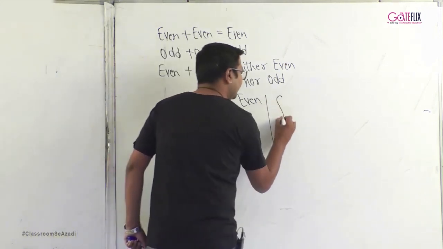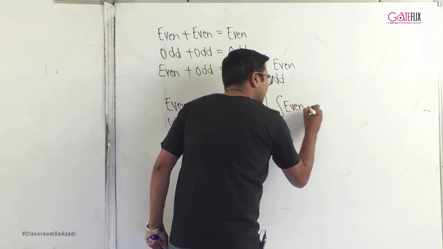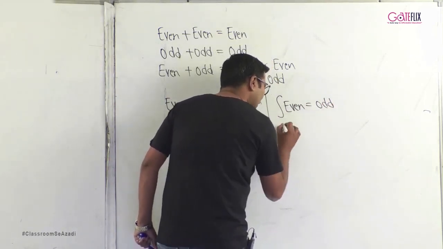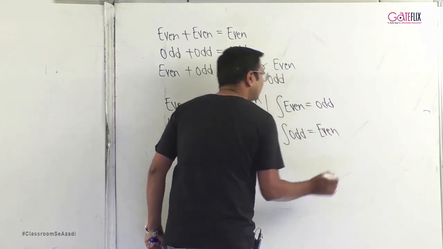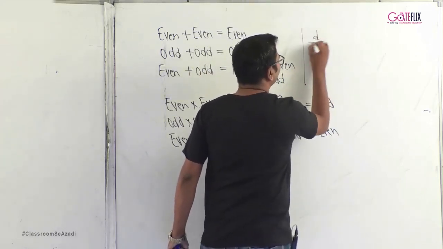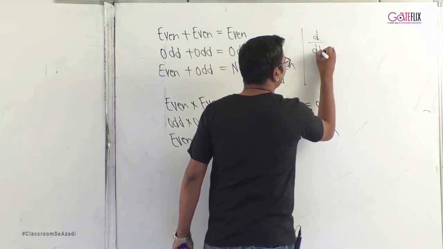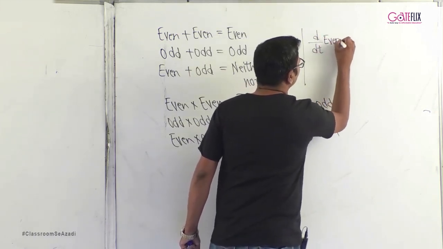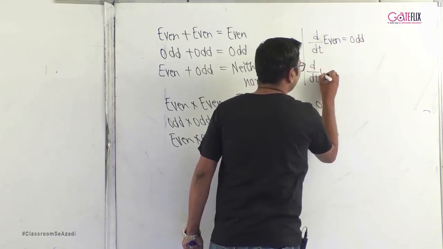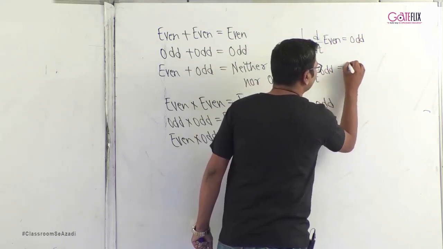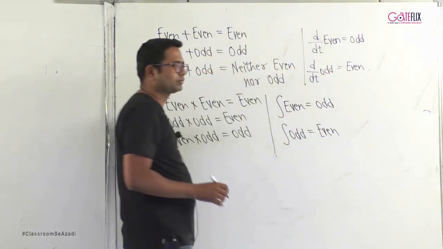Similarly, if you integrate an even signal, you will get an odd signal. If you integrate an odd signal, you will get an even signal. If you differentiate an even signal, you will get an odd signal. If you differentiate an odd signal, you will get an even signal.